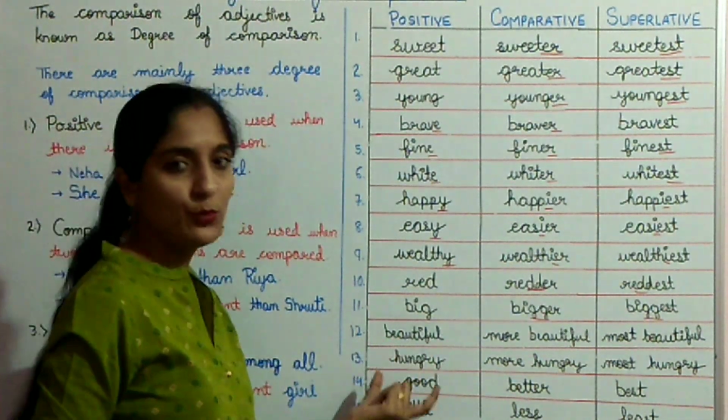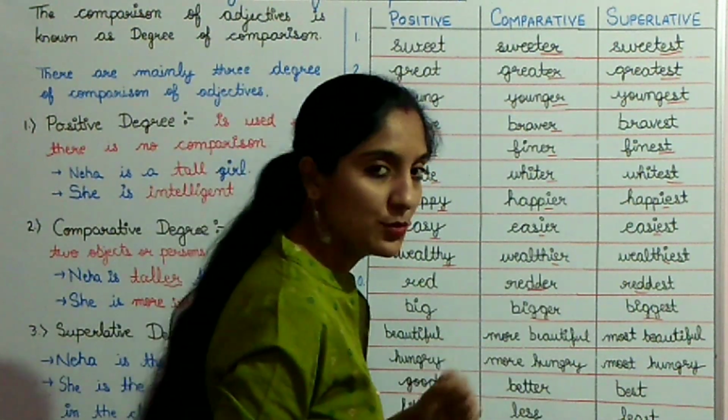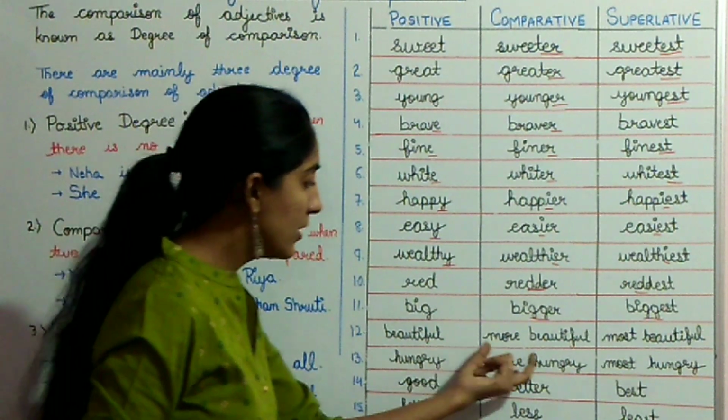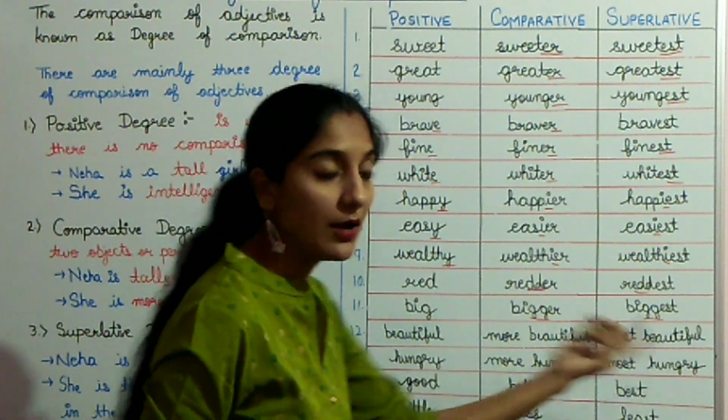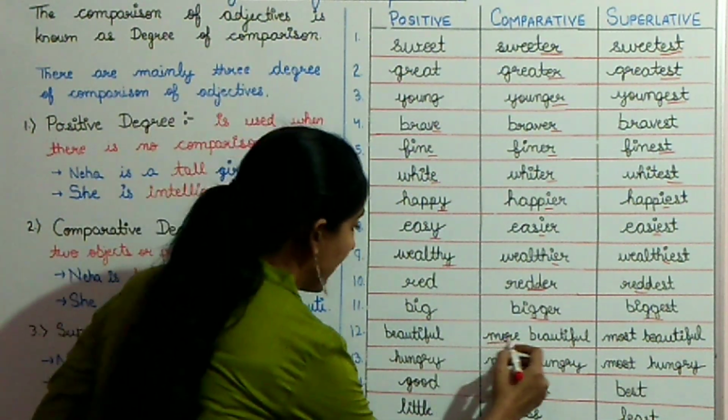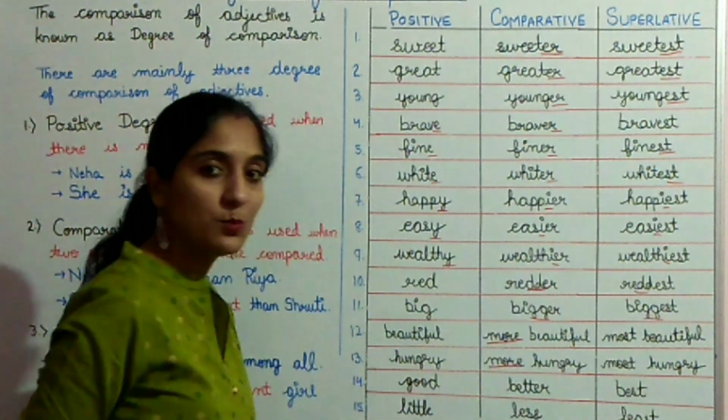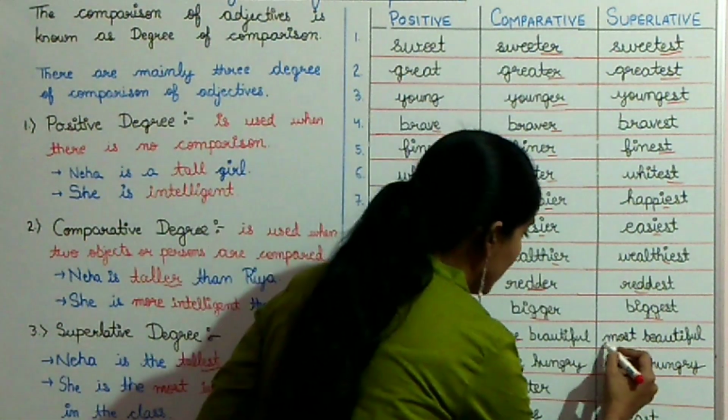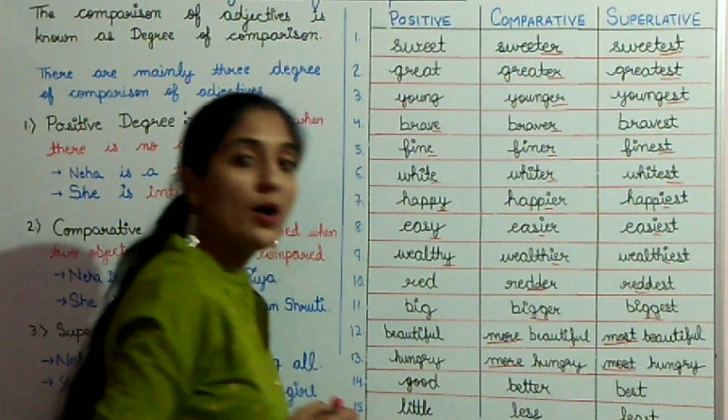Next one is beautiful, more beautiful, most beautiful. Hungry, more hungry, most hungry. In case of comparative, we will use more, and in case of superlative, we will use most.